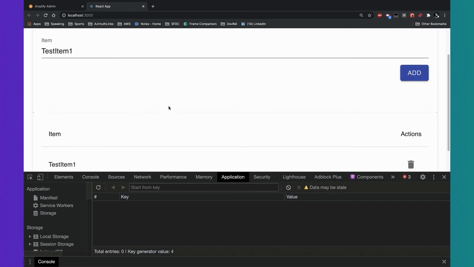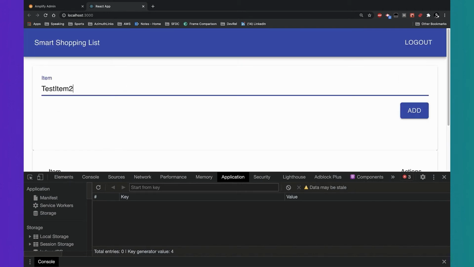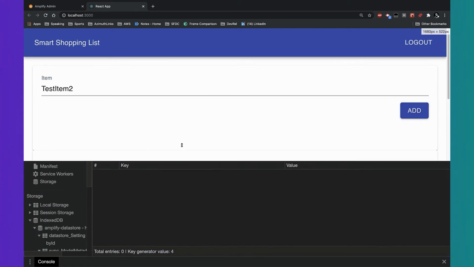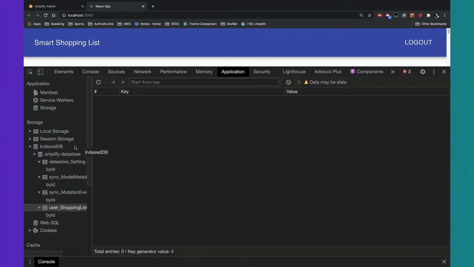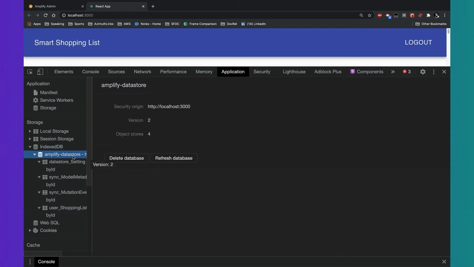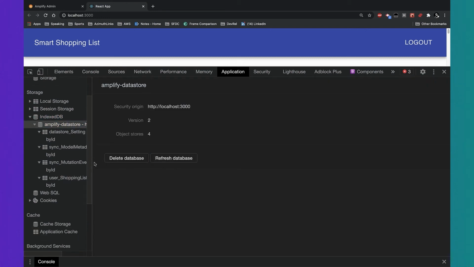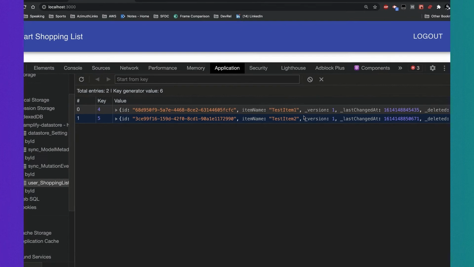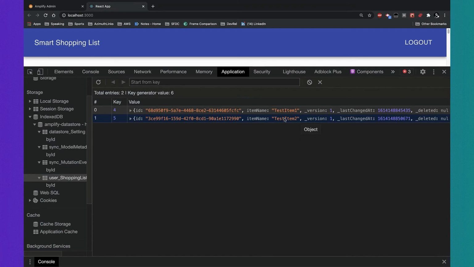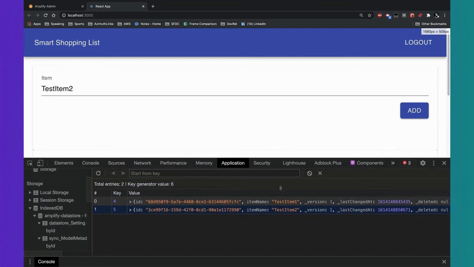Test item 1, add, and there we go. My list is now populating. Test item 2, add. So I've now got 2 items in my list. I then open up the developer console in Chrome. I go to Application. I can inspect IndexedDB, where DataStore is storing all my data. So here I am looking at IndexedDB, and there are my 2 items persisted in the IndexedDB in Chrome.